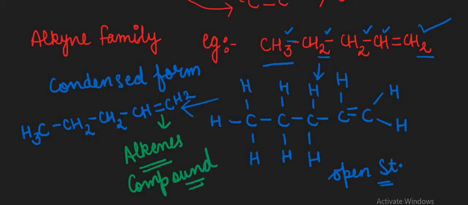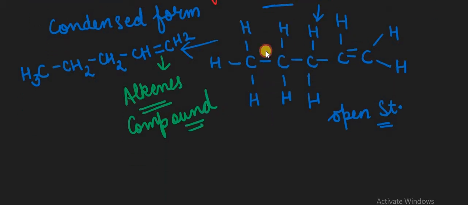Okay. Now this is the case. Now coming to the next family, that is called your alkyne family. The last part, which is known as the alkynes. In the case of alkynes, carbon triple bond carbon is present. If carbon triple bond carbon is present, that is called the alkynes. Okay. That is the must condition. It may contain 2, 3, 4, 5, any number of triple bonds, but one triple bond must be present in them. That is called the alkynes.